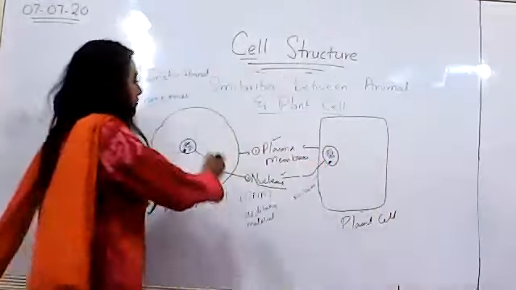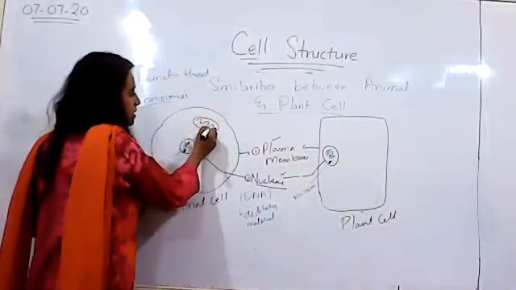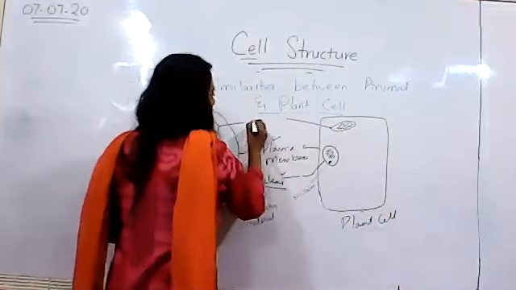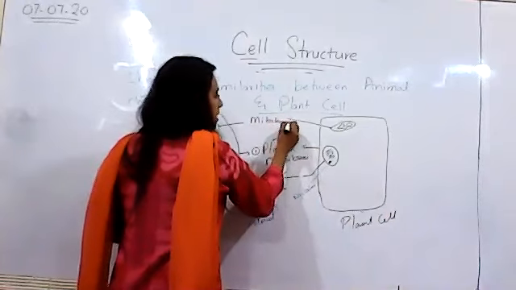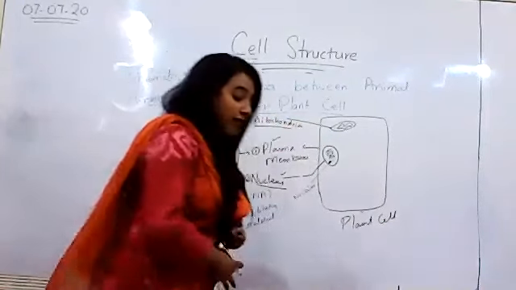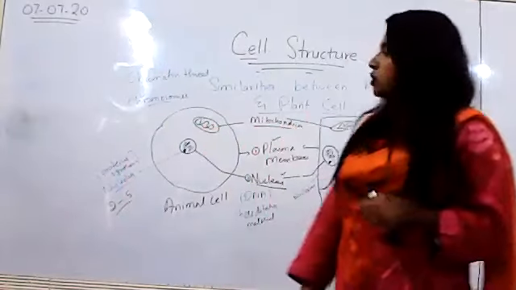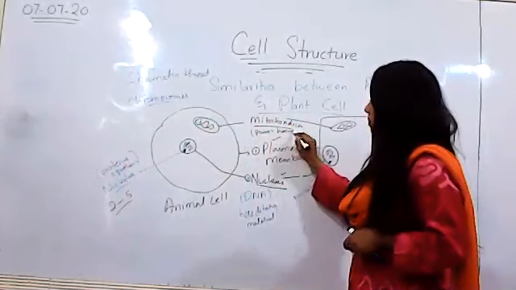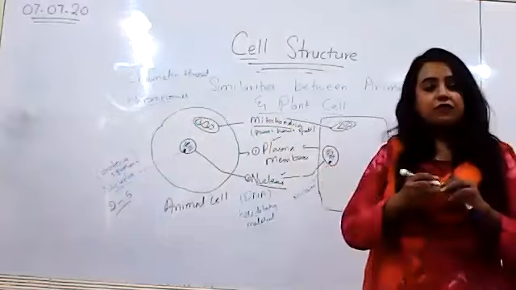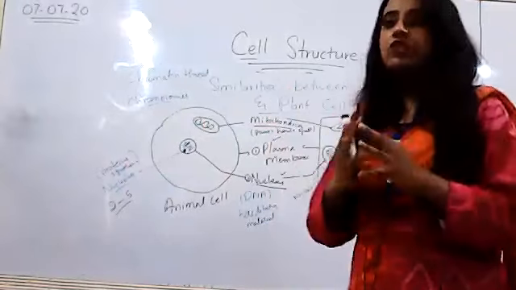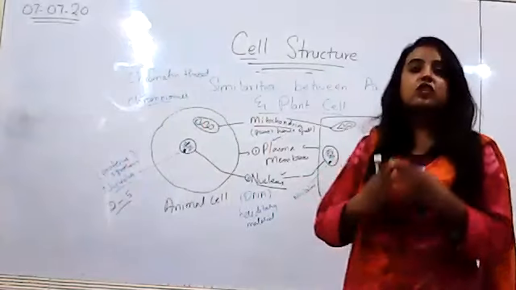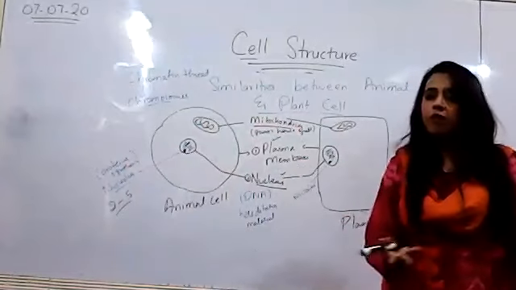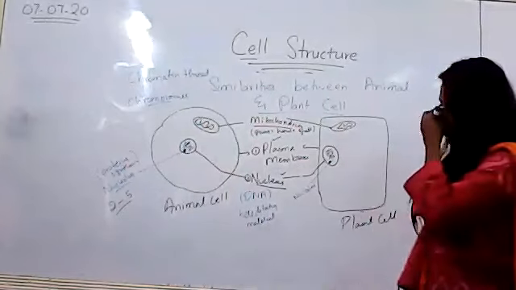Both the cells have mitochondria. This is what they look like. Animal cells and plant cells, they both have mitochondria. And as you might remember from O3, what is the function of these mitochondria? They are the powerhouse of the cell. What do we mean by powerhouse of the cell? They release energy that is trapped in the food. The energy trapped in the food is released by what? Mitochondria, into the cytoplasm in the form of ATP. We will be discussing this in detail later on.